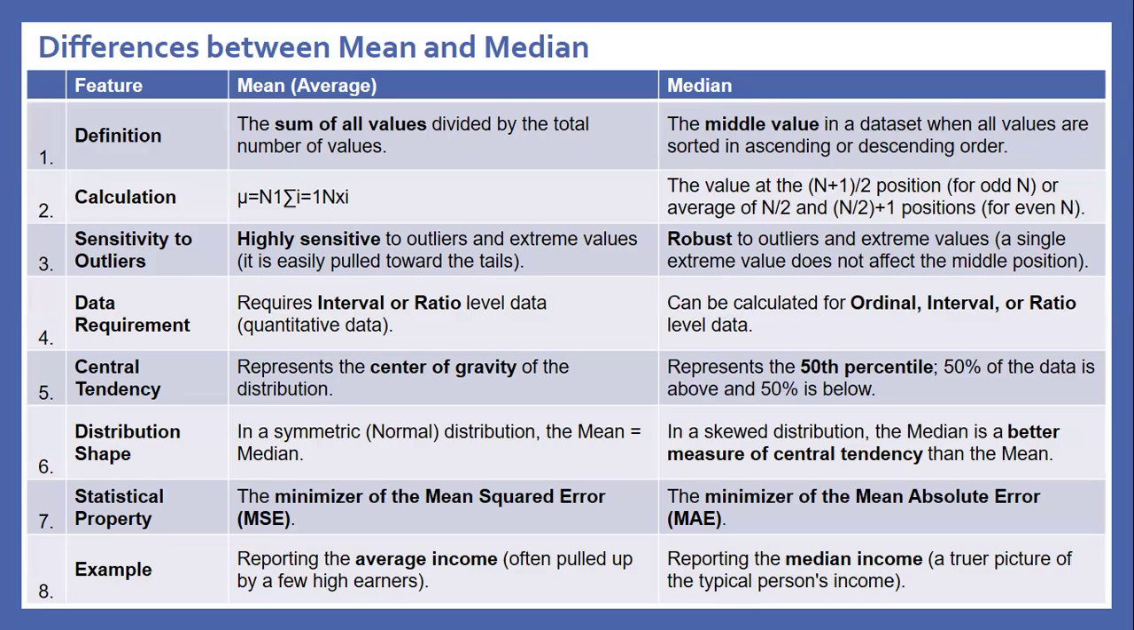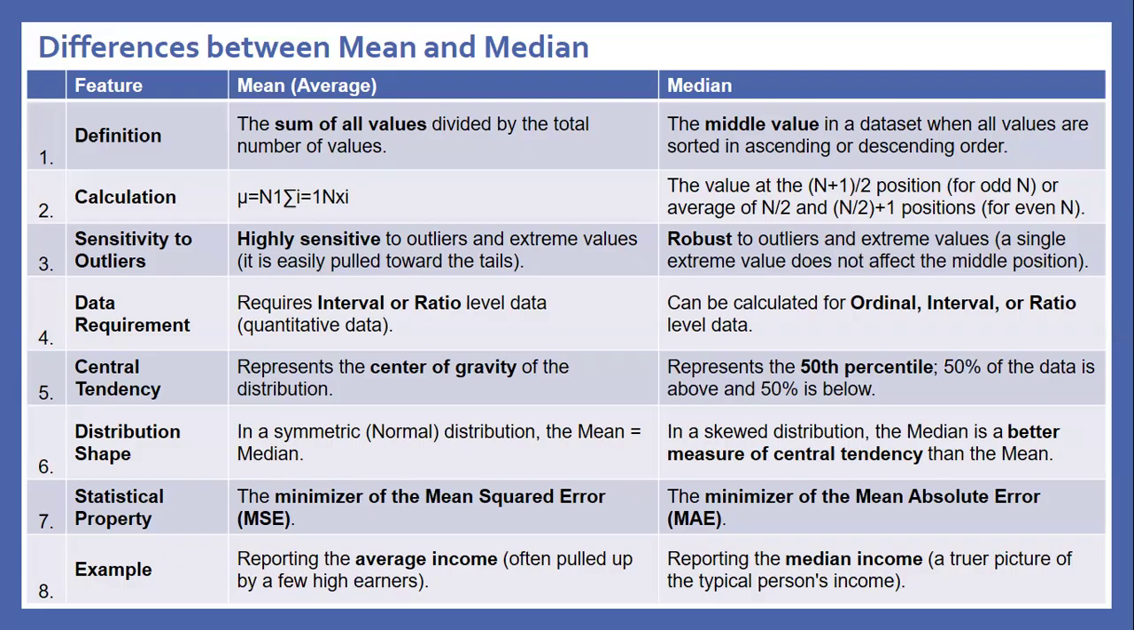Data requirement: mean requires interval or ratio level, quantitative data. Median can be calculated for ordinal, interval or ratio level data. Central tendency: mean represents the center of gravity of the distribution. Median represents the 50th percentile: 50% of data is above and 50% is below.